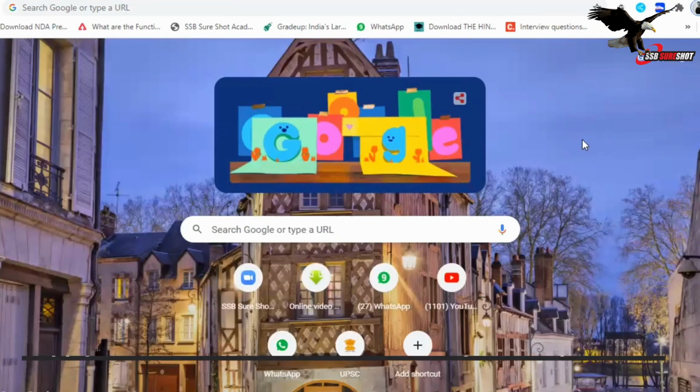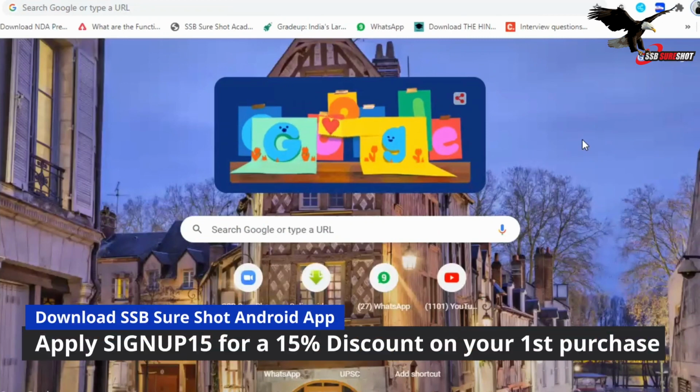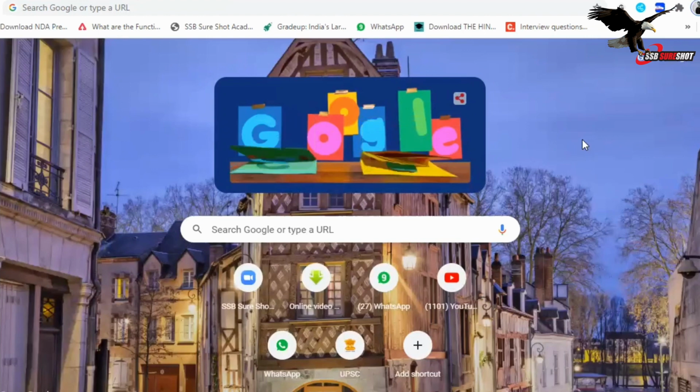Apart from this, before we start filling up the form, I will ask all of you to keep your scanned photograph and image of signature ready, which should be in JPG format and less than 10 KB. So here we will proceed to fill up the form.